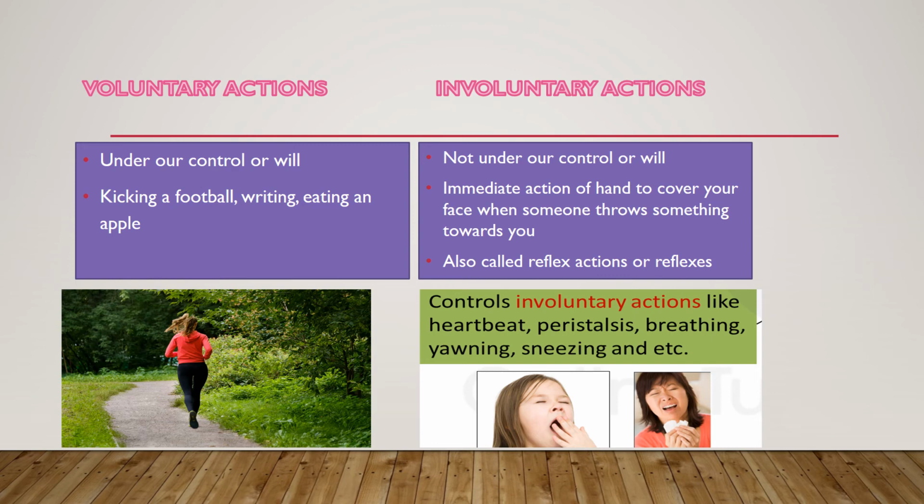Examples: kicking a football, writing with a pen, eating an apple, running, cycling, etc. Involuntary actions are not under our will or control, like the immediate action of the hand to cover the face when someone throws something towards you, tears in your eyes when some particles enter your eyes, heart rate, breathing, sneezing, etc. These actions are also called reflex actions or reflexes.